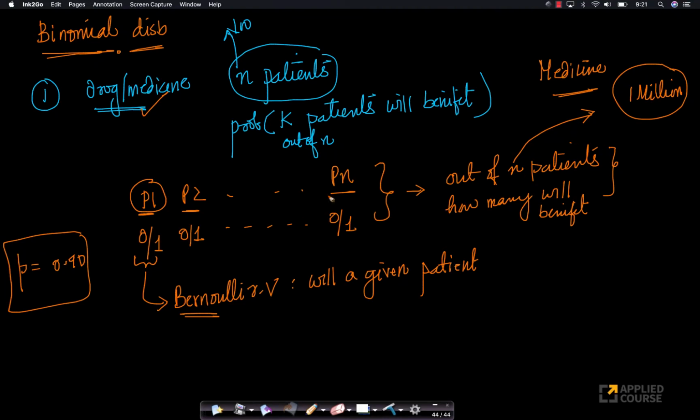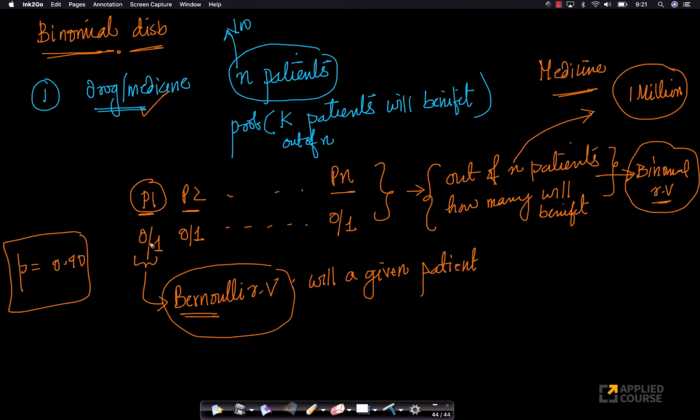So the random variable which measures, out of n patients, how many will benefit, is called a binomial random variable. And look at this, a binomial variable internally has a Bernoulli random variable when you look at it from the perspective of each patient.